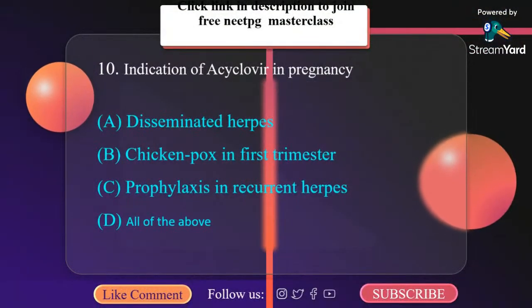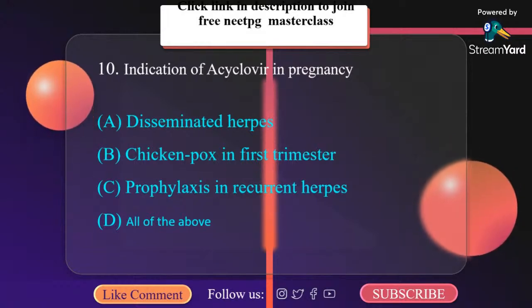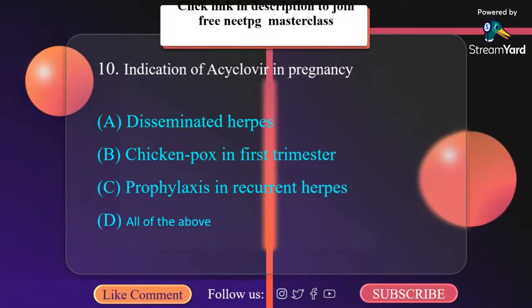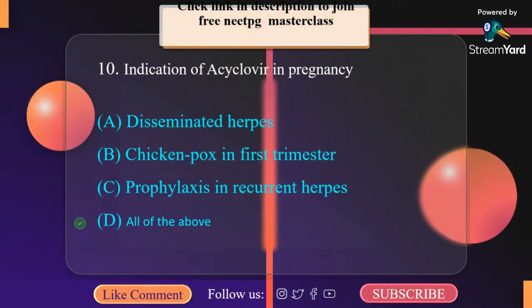Indication of acyclovir in pregnancy is: A, disseminated herpes; B, chickenpox in first trimester; C, prophylaxis in recurrent herpes; D, all of them. Correct answer here is D, all of them.